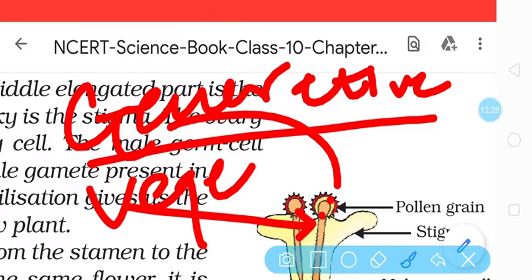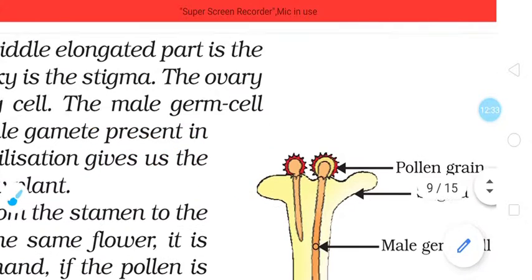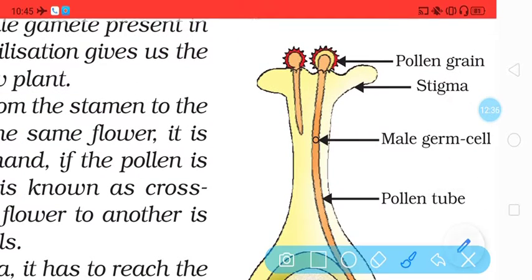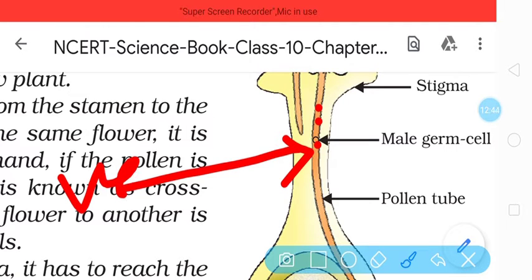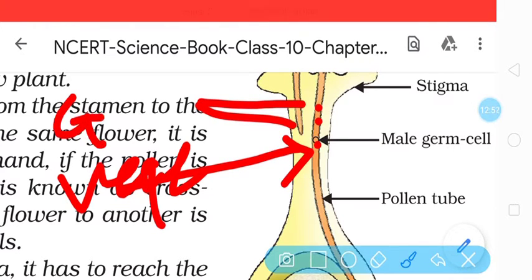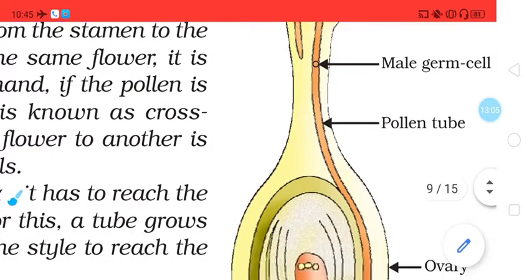Now after germination of pollen grain, once pollen tube formation starts, at that time there will be formation of three nuclei inside the pollen tube. Obviously the lower one is called the vegetative nucleus, and these two nuclei are called generative nuclei. So there are two generative nuclei and one vegetative nucleus in the pollen tube. So total how many nuclei? Three nuclei are present in the pollen tube.